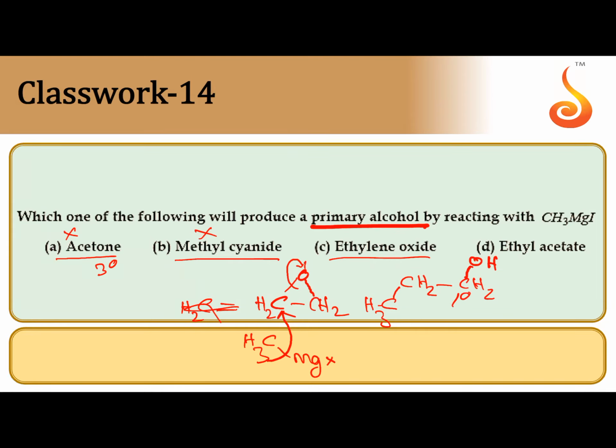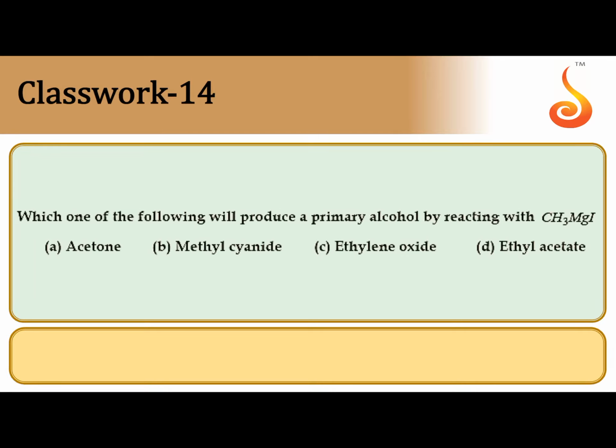So this is nothing but a 1 degree alcohol. So the correct answer is C. Even for D, since it is an ester, on reaction with excess Grignard's reagent it produces a 3 degree alcohol. So the correct answer is C.